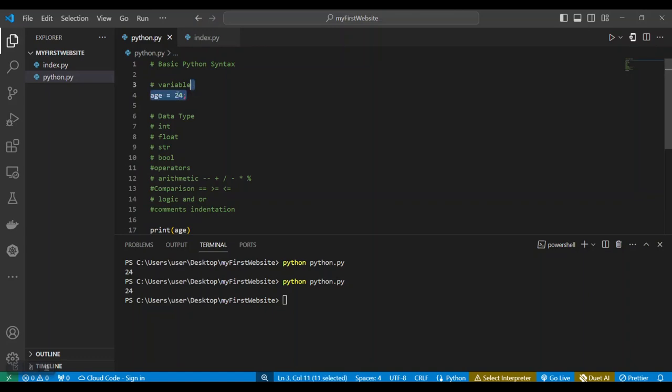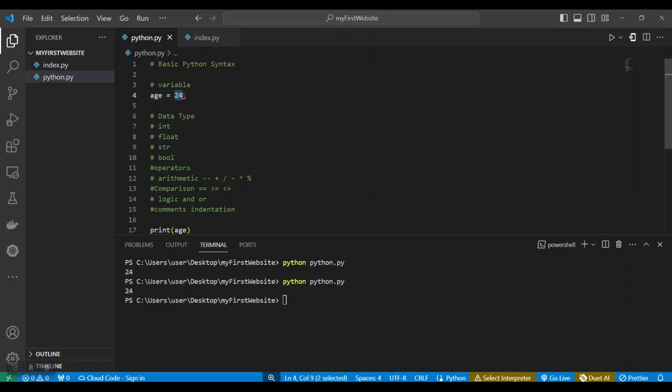So variables are used in programs to store information so that it can be easily accessible. Because if we just write 24 somewhere like this, we will not know where this 24 is created, and we will not be able to access that 24 when we want to use it in our program. So just know that variables are used to store information that we will need later to perform a particular operation in our system.